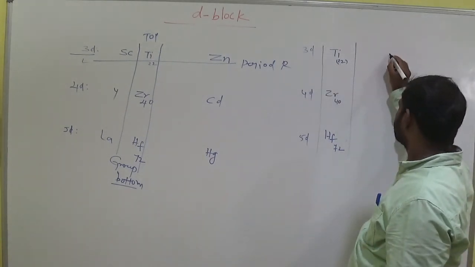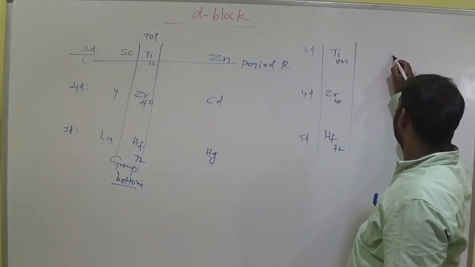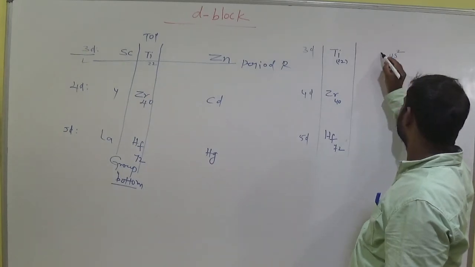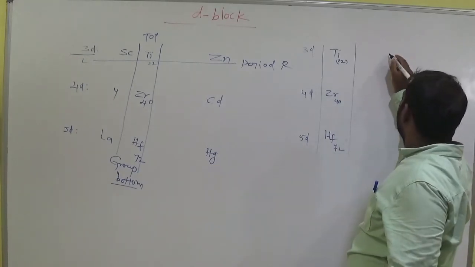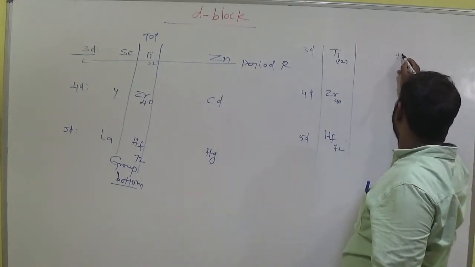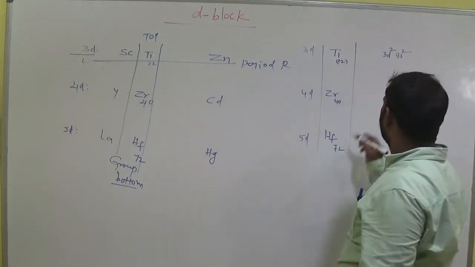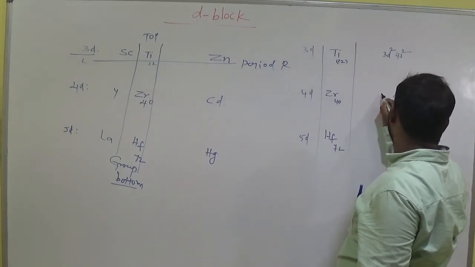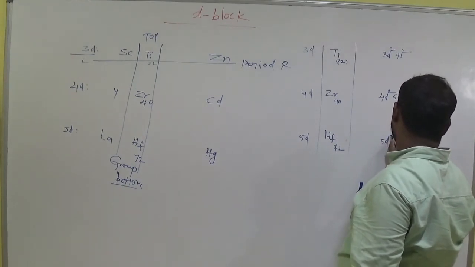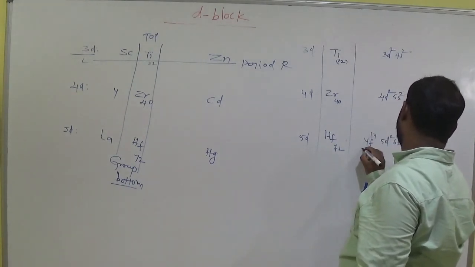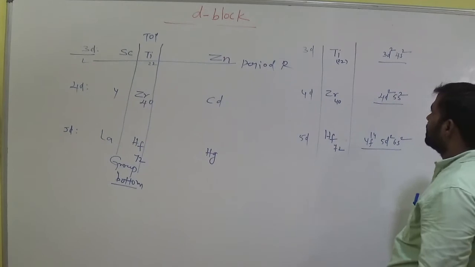For 3D: 4s2 3D2, and here 5s2 4D2, here 6s2 5D2 4F14. This is the outermost electronic configuration of these elements. Okay, clear?